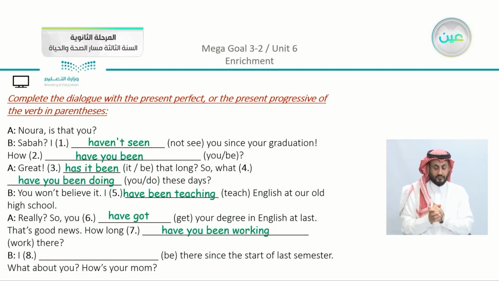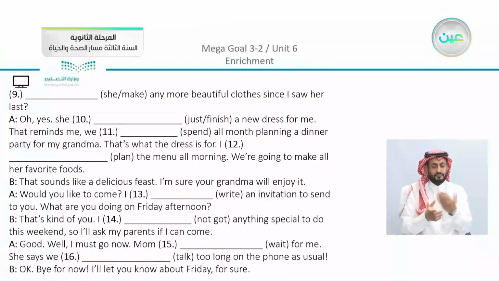So here we are talking also about time. We have here, have you been there since the start of the last semester? What about you? How's your mom? So here we can see that the accomplishment in the last sentence, we have here the action or the result that she has started from the first of the semester. Moving on, we have our last part. Now she make any more beautiful clothes since I saw her last. We say that we have here, has she made?